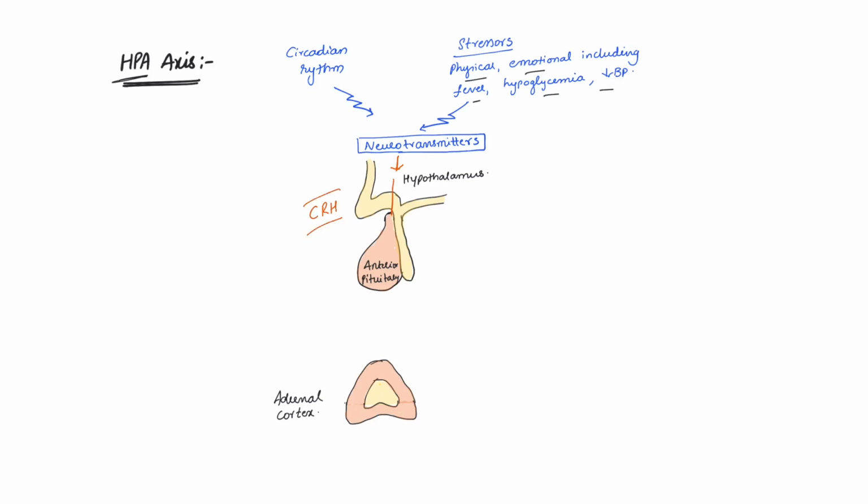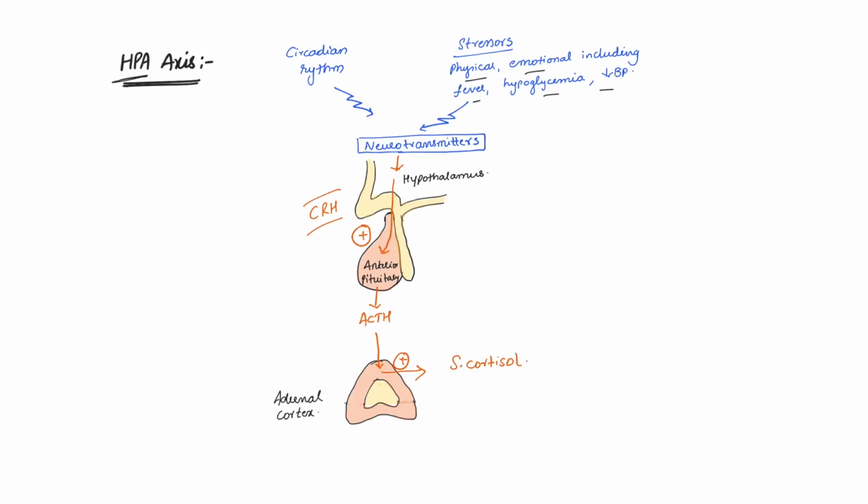This corticotropin releasing hormone activates the anterior pituitary to produce ACTH, which in turn releases into the circulation and activates the adrenal cortex to produce serum cortisol.